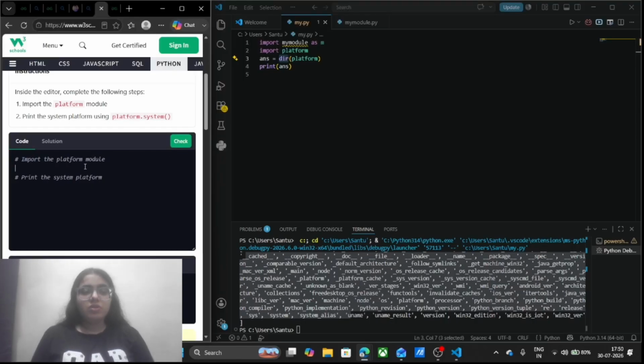Now, let's come to the question part. I have to import the platform module. How can we import it?